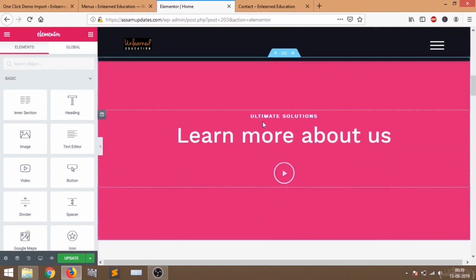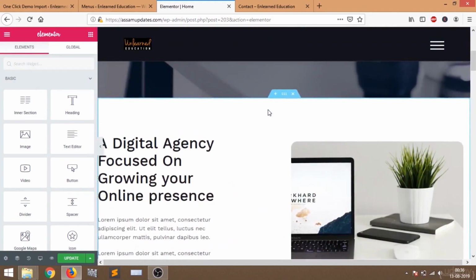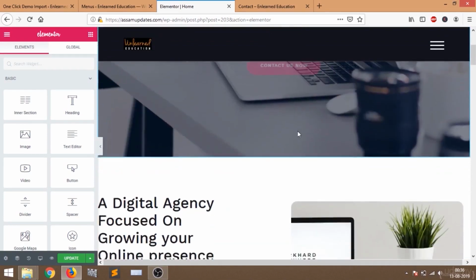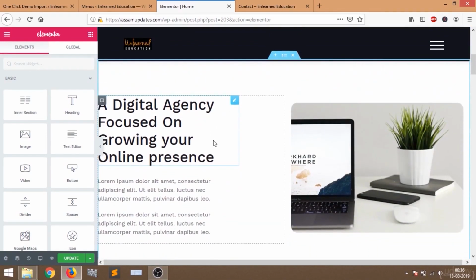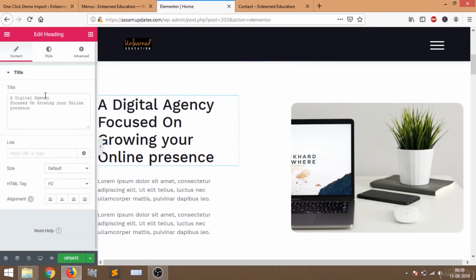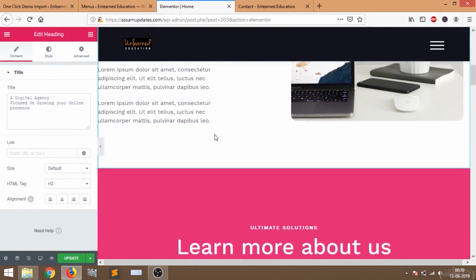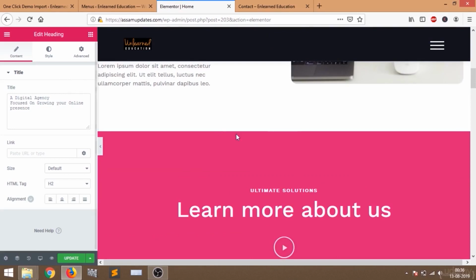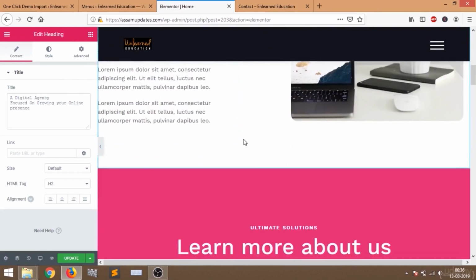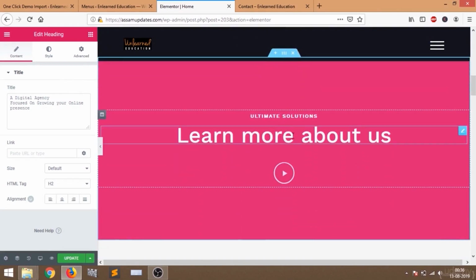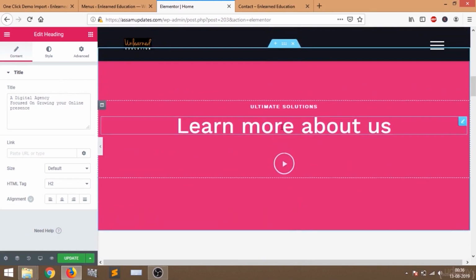Now just like we have edited all this section, just hover over the section you want to edit and click on the edit button. Then you will see all the options on the left, and you can choose different options, or you can just upload your own images and all. Now let's keep this section. I am not going to change this section.